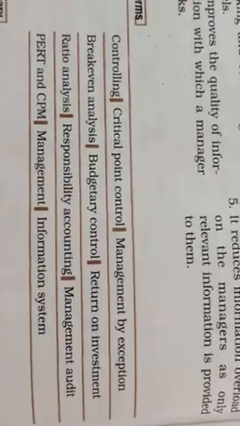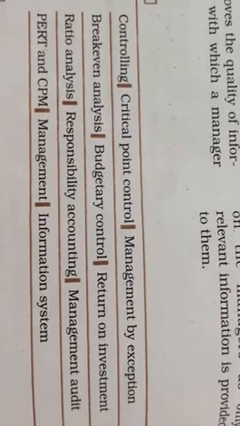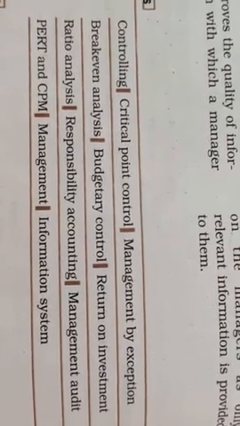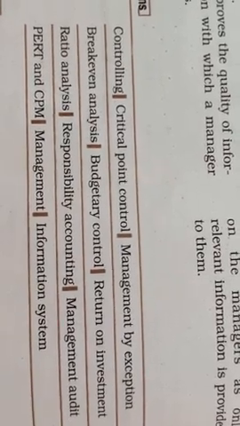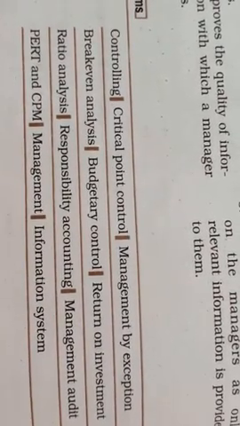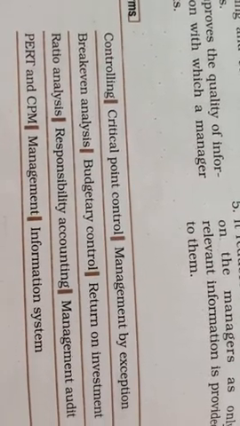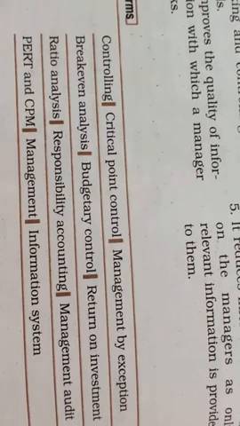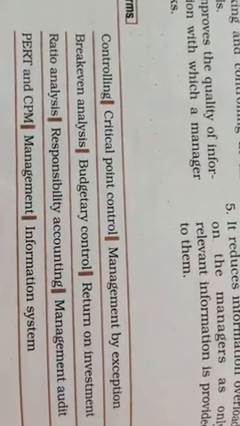Budgetary control is a method of controlling the organization. ROI, return on investment, sees whether your capital investment is yielding good results or not. Ratio analysis, to analyze the financial position, comes under management accounting. Responsibility accounting deals with the different departments of an organization and responsibility is fixed generally. Management audit is one in which the various aspects of management are covered.